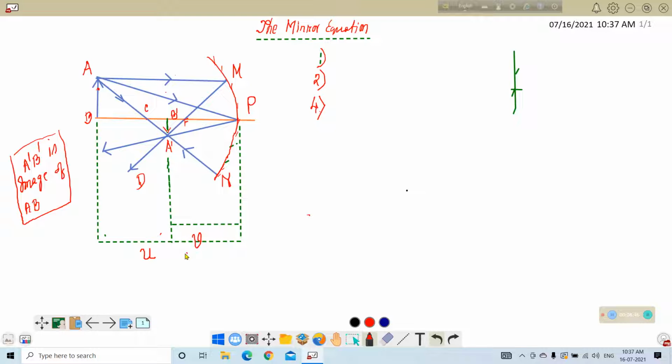So this distance is called the focal distance from the pole. And this distance, the distance of the center of curvature from the pole, is equal to the radius of curvature R. So all these distances are denoted here: U, V, F, and R. There are four distances here. U means object distance.